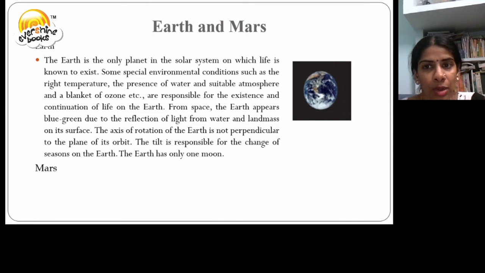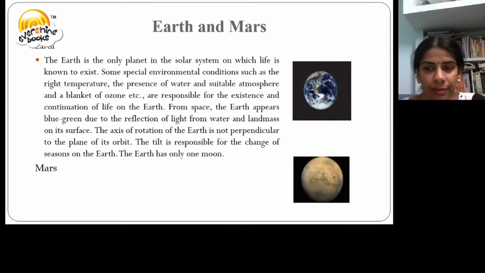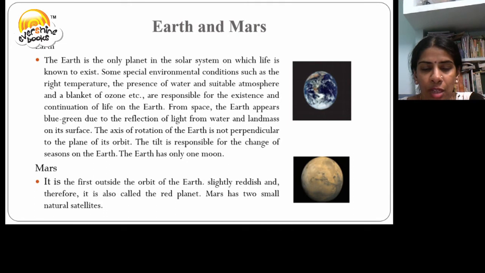Let us now discuss Mars. It is the first planet outside the orbit of the Earth. It is slightly reddish and hence it is called the red planet. It has two small natural satellites, that is, moons.